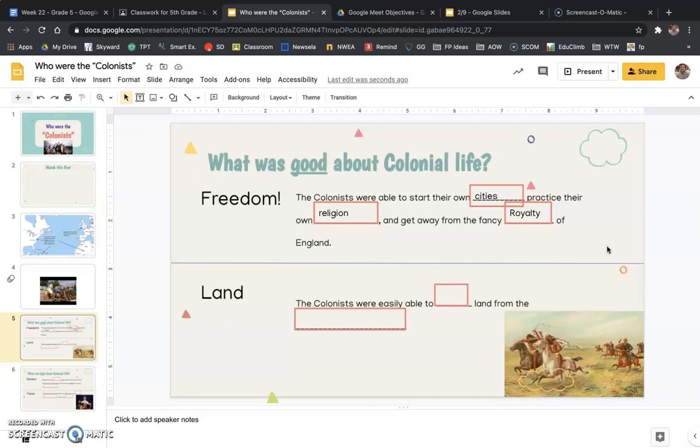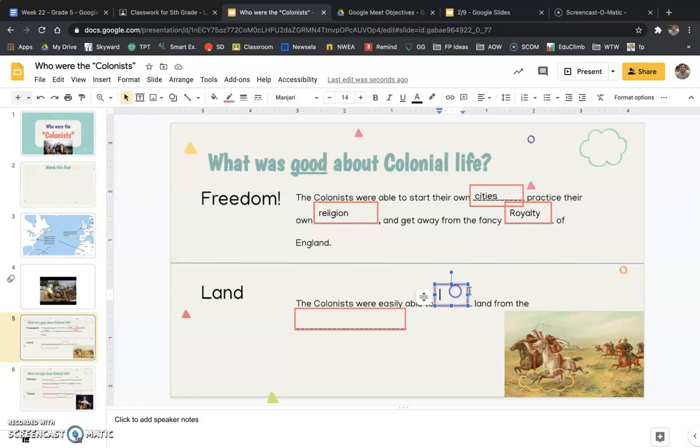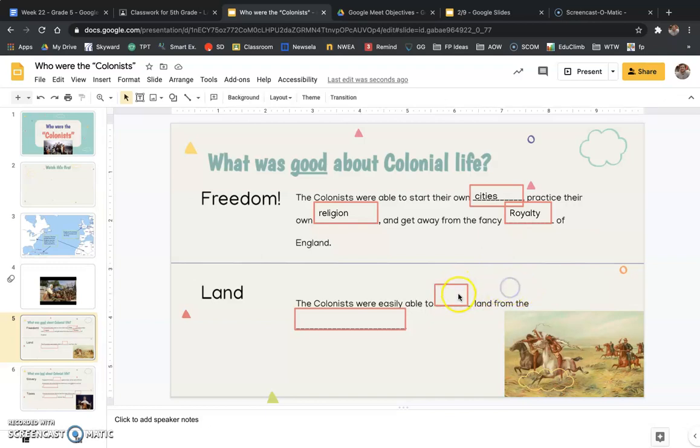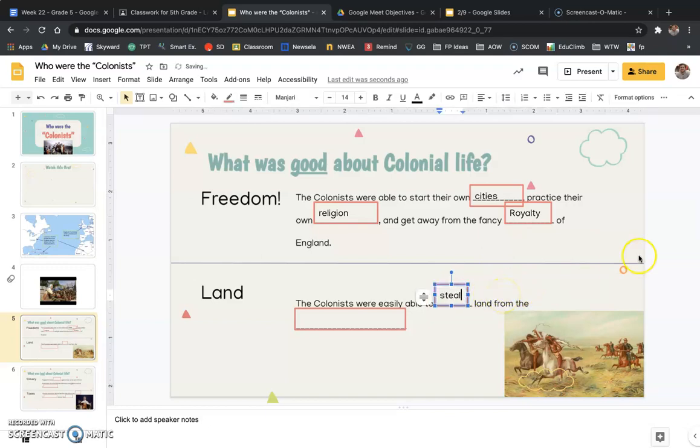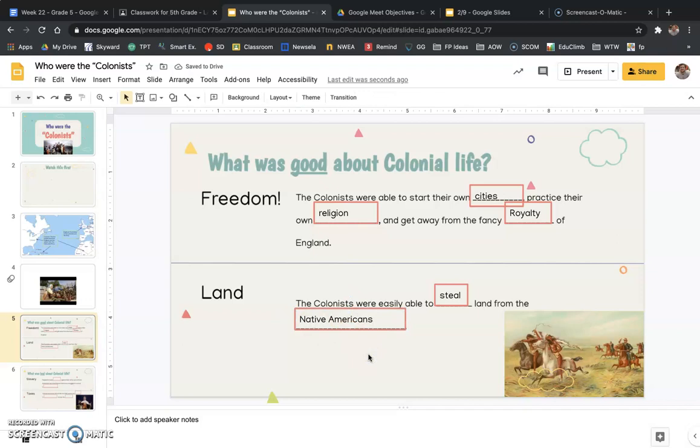Another good thing about colonial life for the colonists, the people that lived in the colonies, land. Okay, so you could see this as a good thing and a bad thing. All right, so land here, the colonists were easily able to steal land from the Native Americans. Okay, we talked about Native Americans last unit. We talked about how Native Americans were not really prepared to handle all of the diseases that were going to be passed on to them from the colonists. And so really the colonists were able to easily steal that land from them.